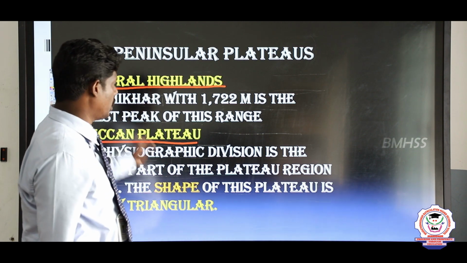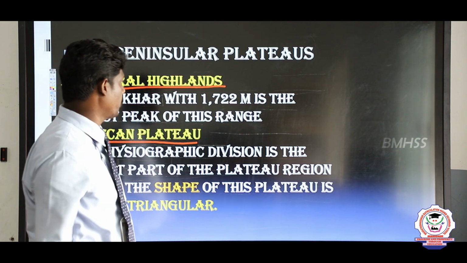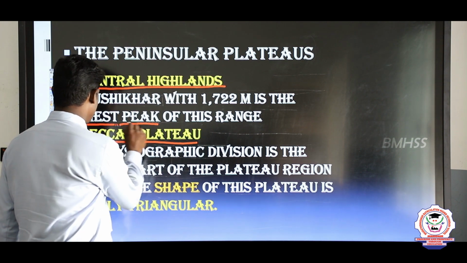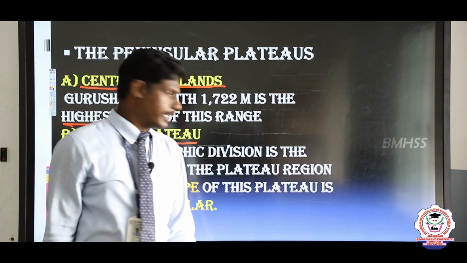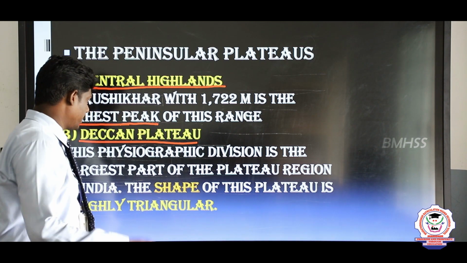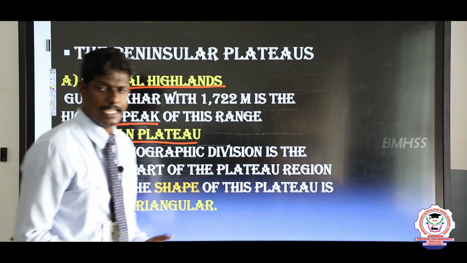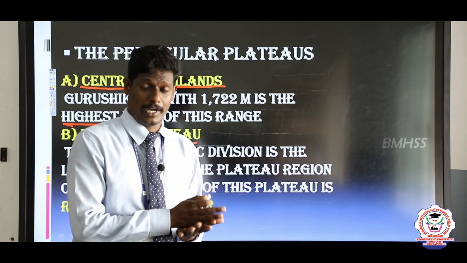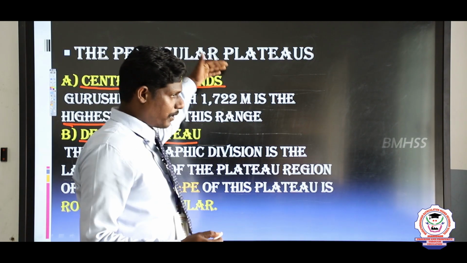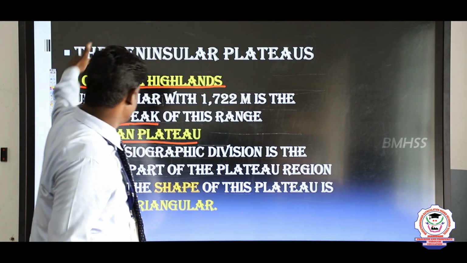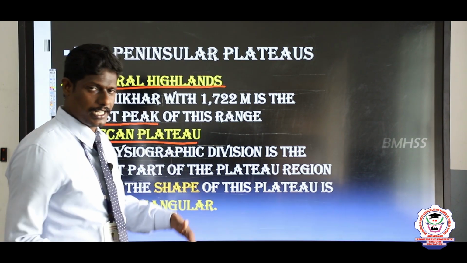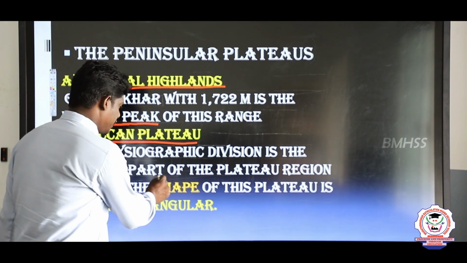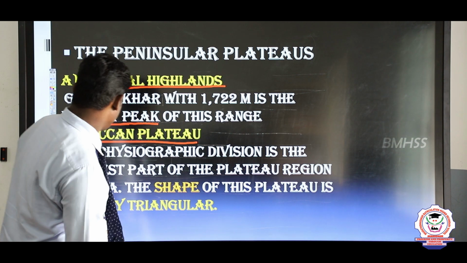Here Guru Shikhar, at 1722 meters, is the highest peak of this range. The Central Highlands as well as the Deccan Plateau join together to make India a whole nation. If we divide India into two parts, the upper part of the map is called the Central Highlands and the lower part is called the Deccan Plateau, and this physiographic division is the largest part of the plateau region of India.